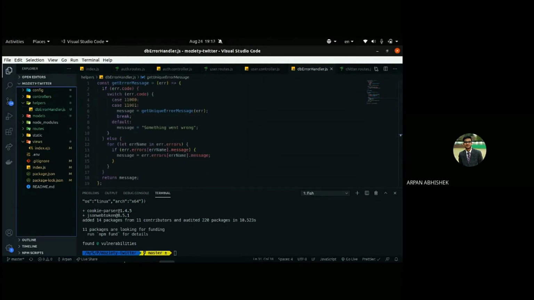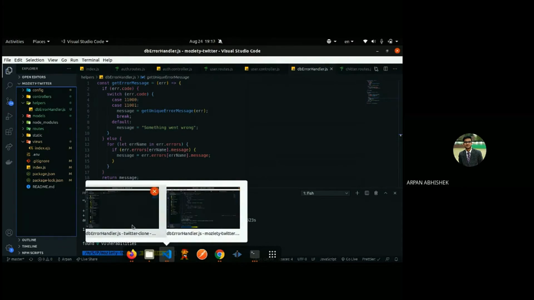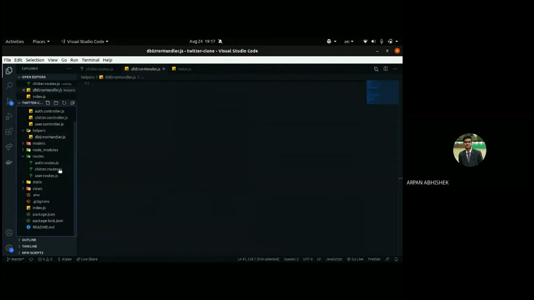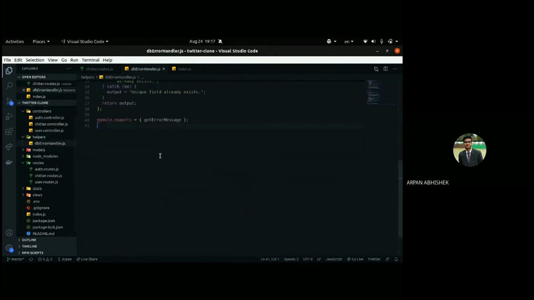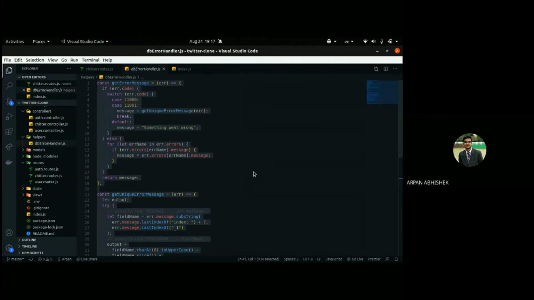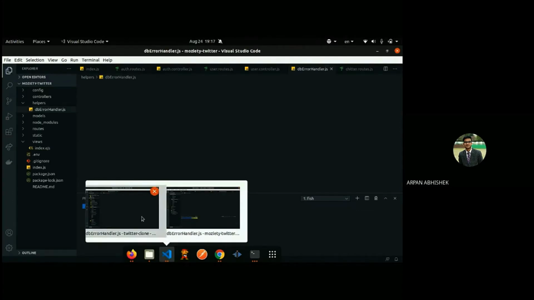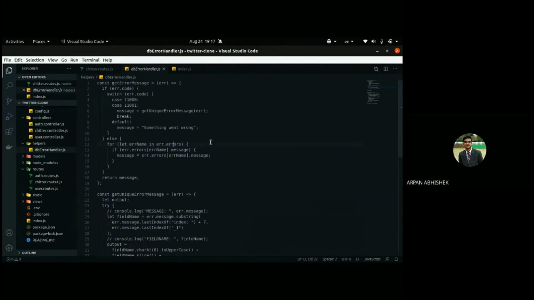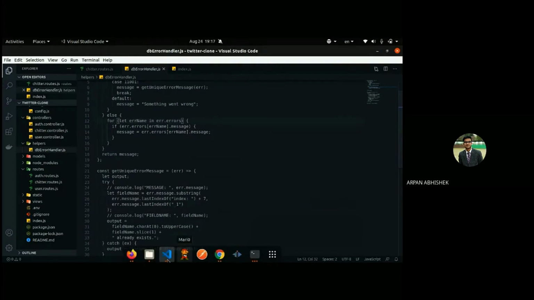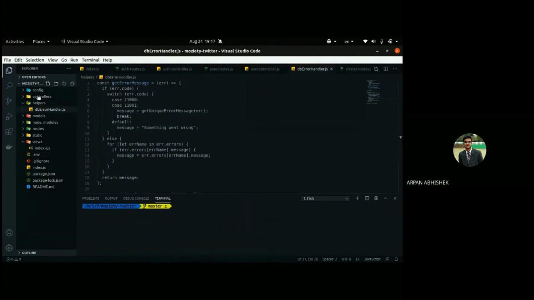So what all you have to do is go to the main project. There will be a helpers folder, and there will be dbErrorHandler.js. You just need to copy this file and create a DB error handler in your current project.